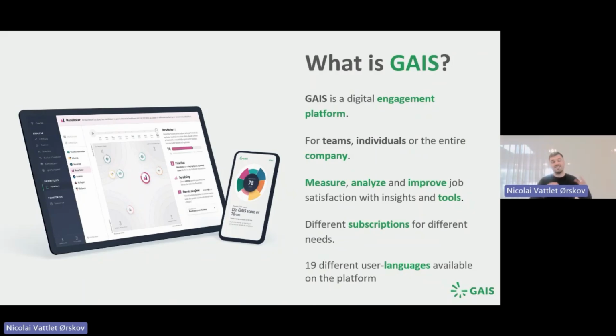improve this. Because GAIS is essentially based on big research, primarily from the Nordics, so Denmark, Norway, Sweden, where we asked a lot of people, what is the most important thing for you when you go to work? Based on that, we have a lot of knowledge in this area, so we know quite well what to ask to cover what is important for employees. We have some different subscriptions depending on what kind of company you are, how big you are, what you need, etc. I will get back to that a bit later.